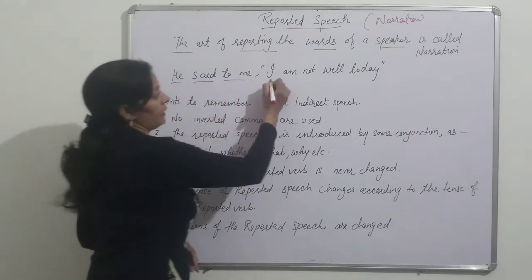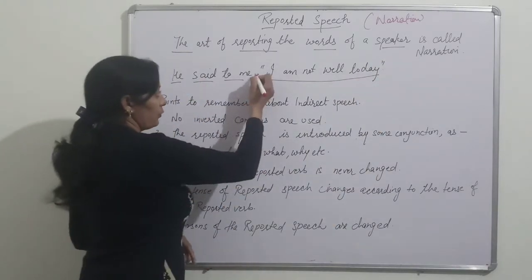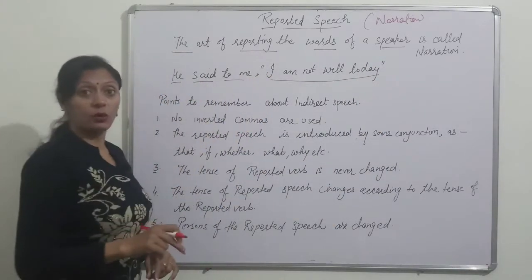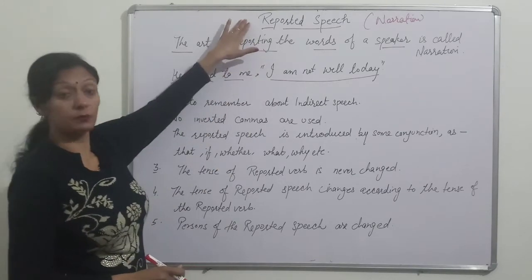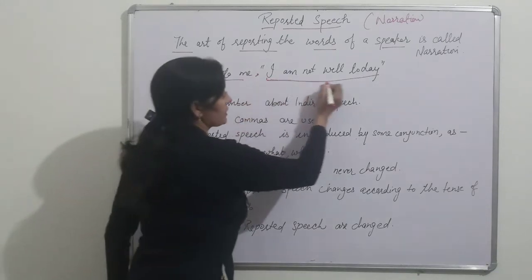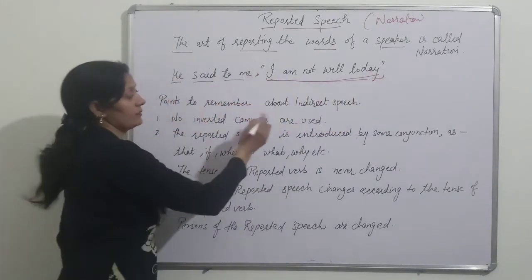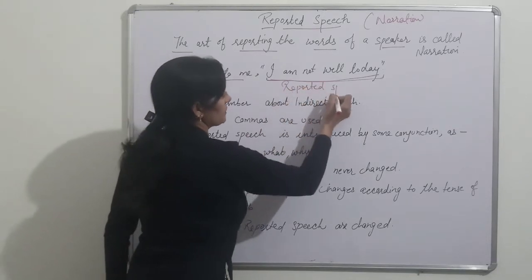He said to me, "I am not well today." First, the direct narration or direct speech, which we are doing here, versus indirect speech or reported speech. The words which are inside the commas are called reported speech.